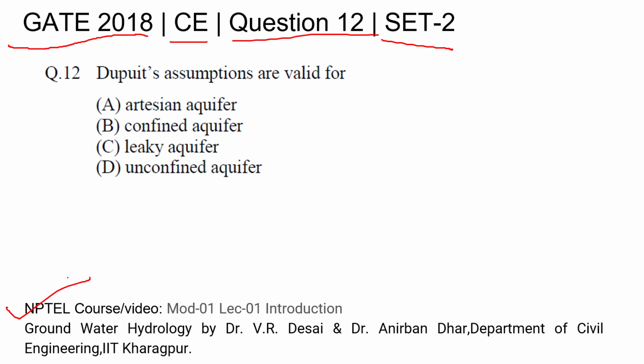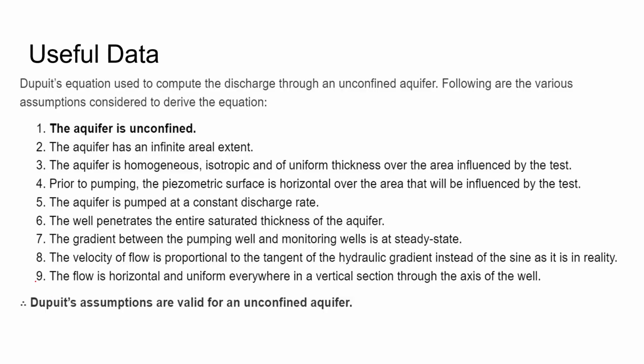He is asking whether Dupuit's assumptions are valid for an artesian aquifer, confined aquifer, leaky aquifer or unconfined aquifer. This is useful data related to Dupuit's equations, so in future you may be asked from this data.